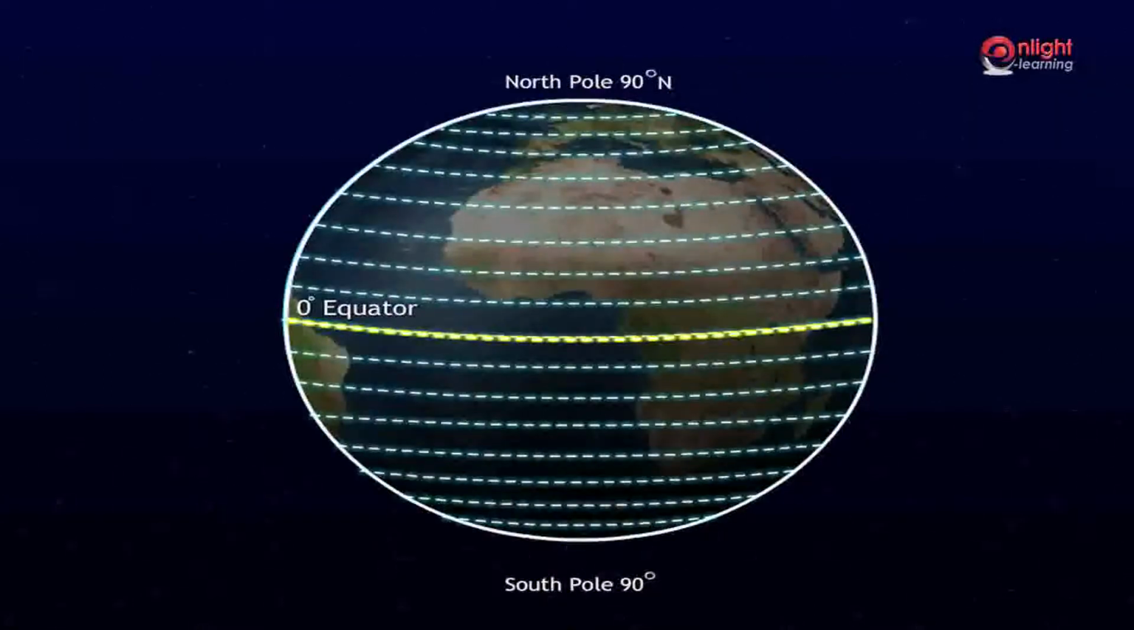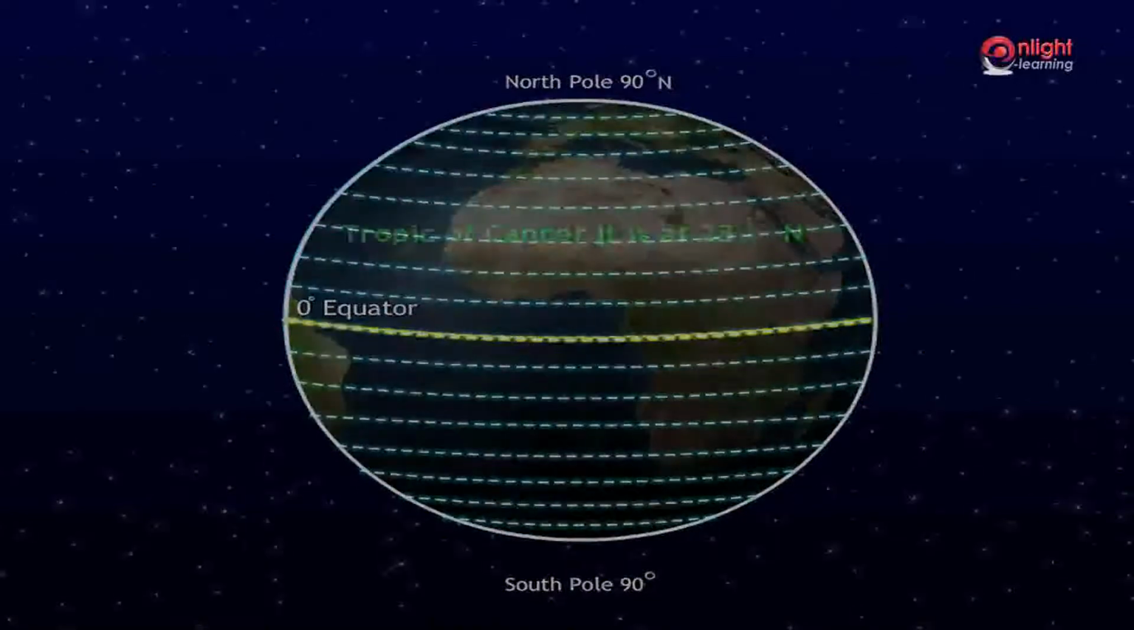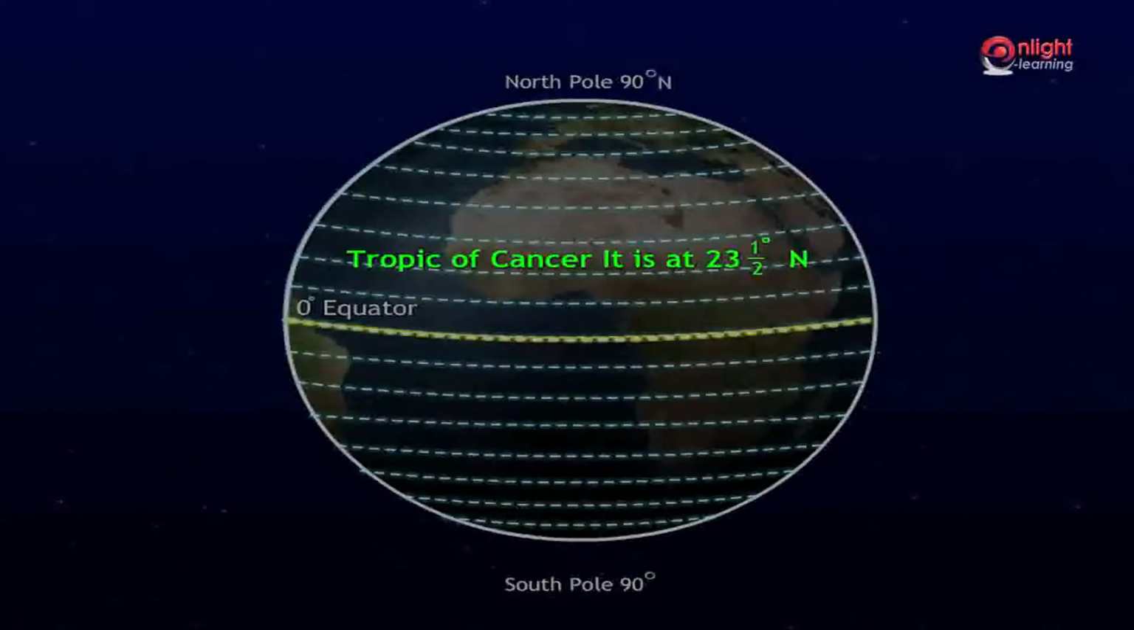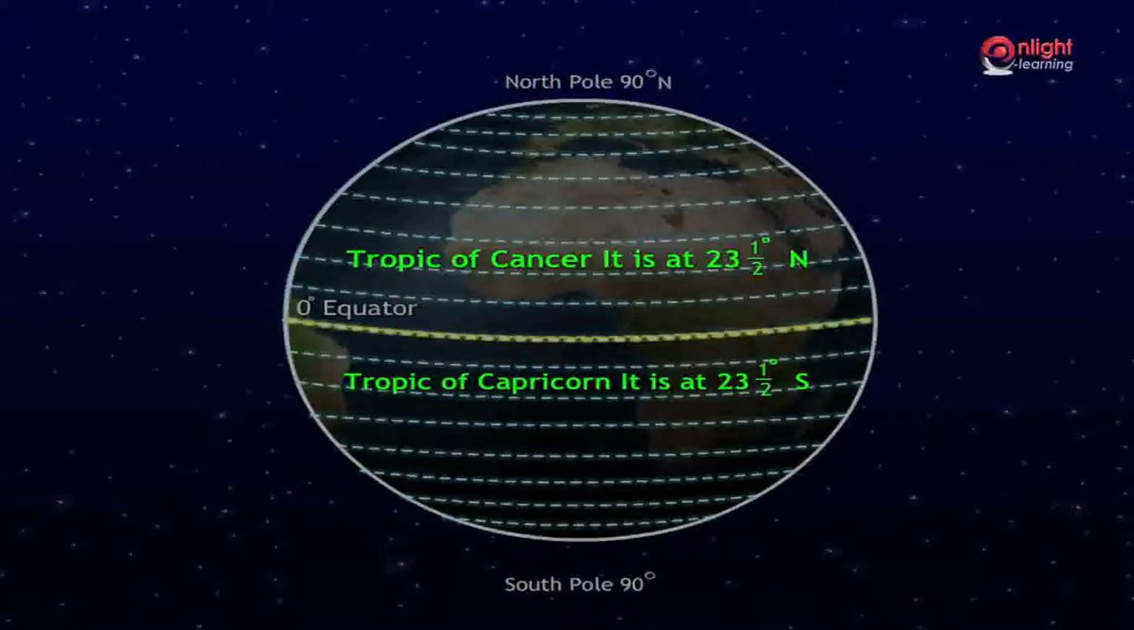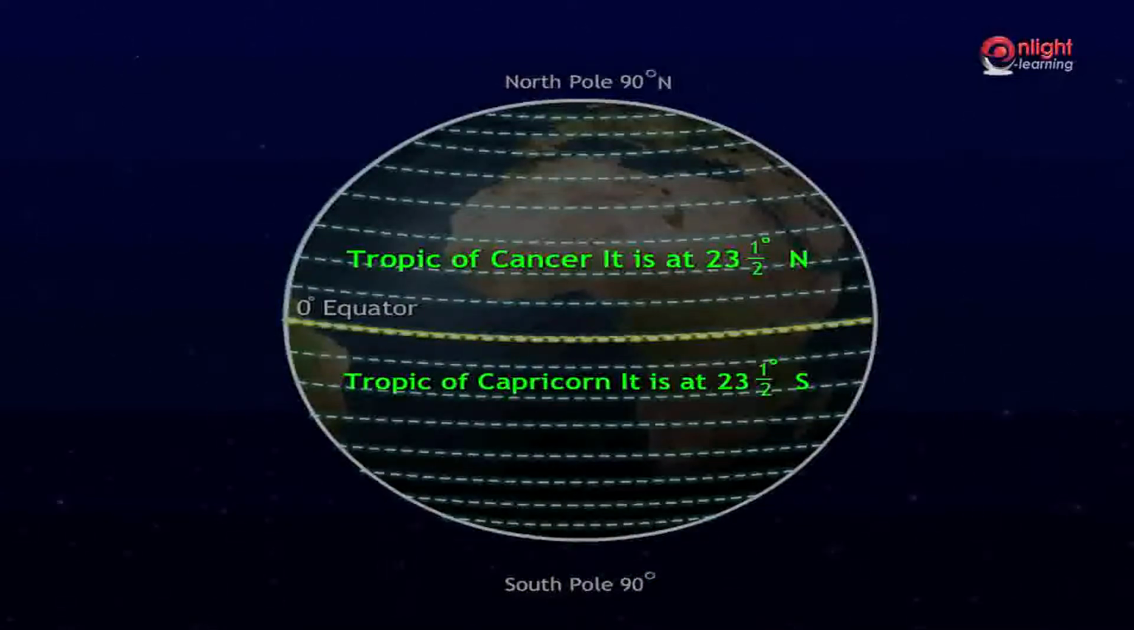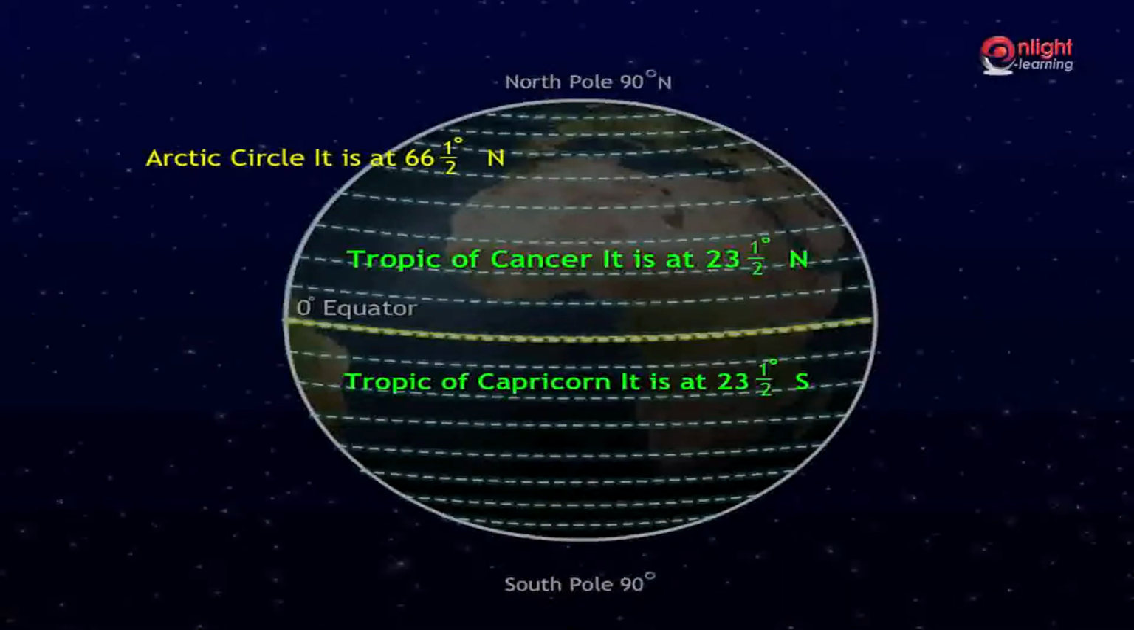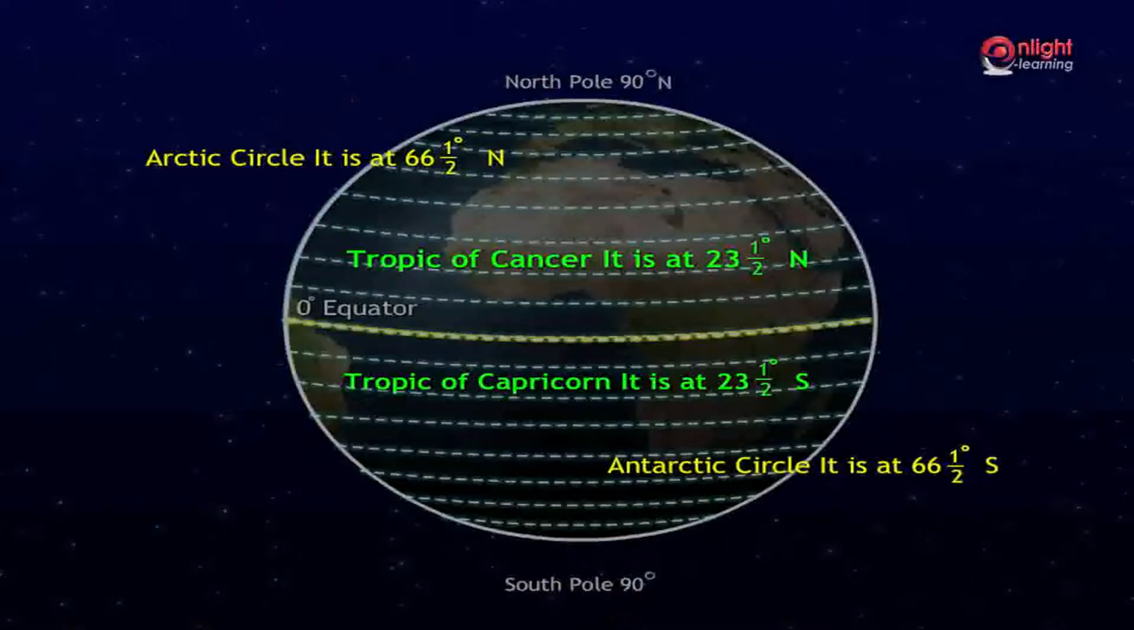Some important parallels of latitude are: Tropic of Cancer, it is at 23.5 degrees north. Tropic of Capricorn, it is at 23.5 degrees south. Arctic Circle, it is at 66.5 degrees north. Antarctic Circle, it is at 66.5 degrees south.